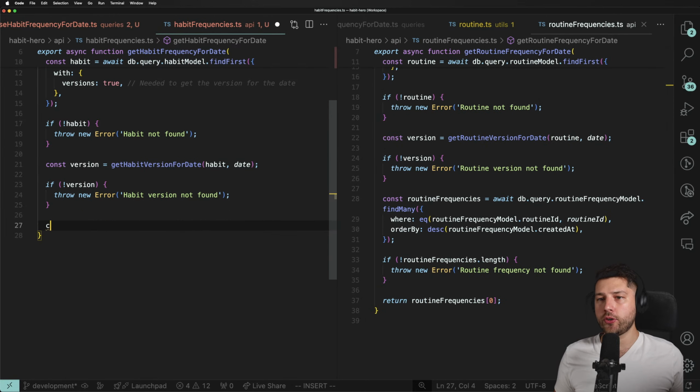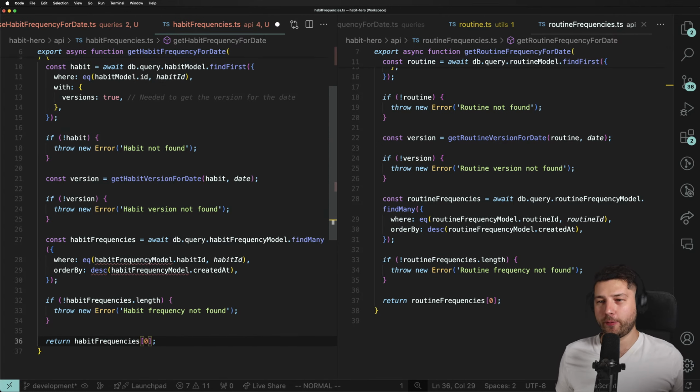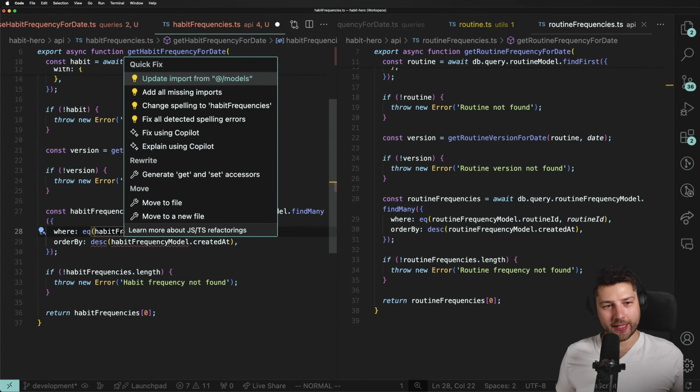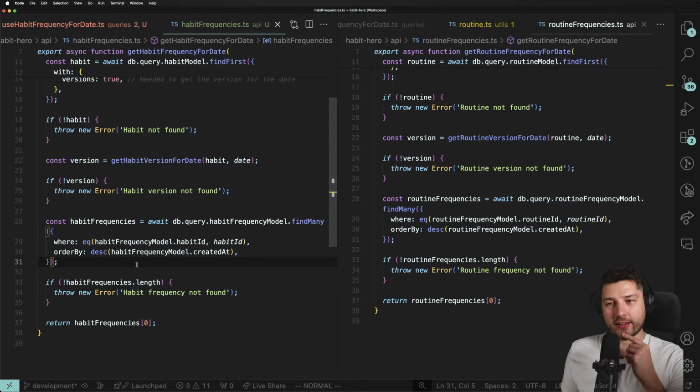And then we're going to do const, Copilot. Come on, do it for me. Where, there we go. Come on, Copilot, do everything. Beautiful, beautiful. So it knows. Let's just double check that Copilot got it right, because sometimes it has a tendency to not.